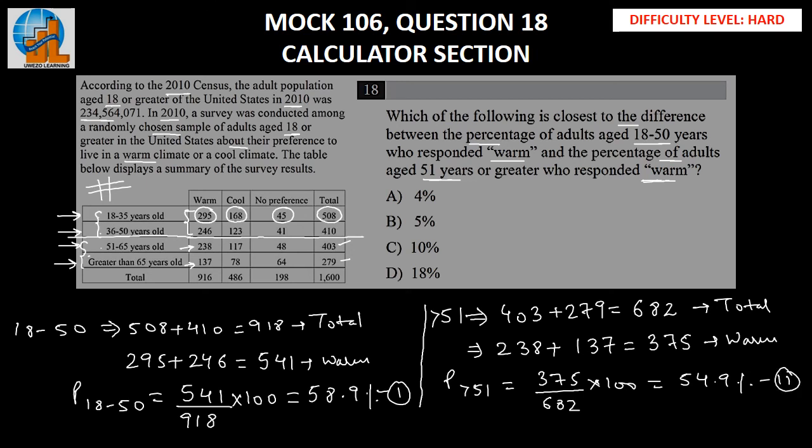Now all we have to do is find the difference between these two percentages, which implies 1 minus 2 should be equal to 58.9 minus 54.9, which is 4%. So let's look at our options here. Option A is the correct answer.